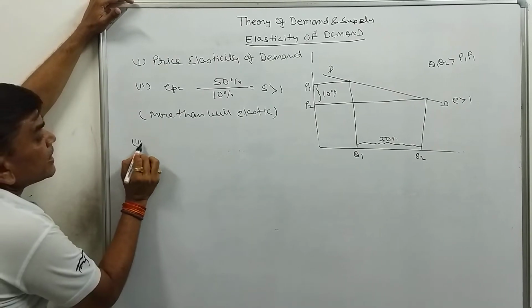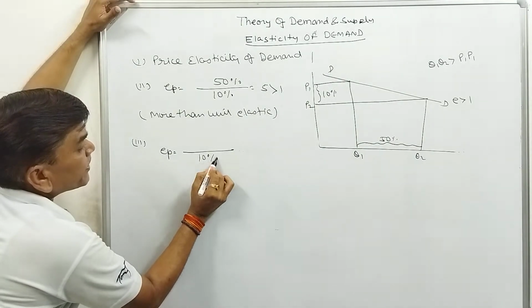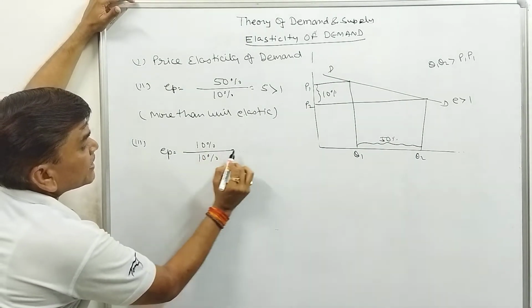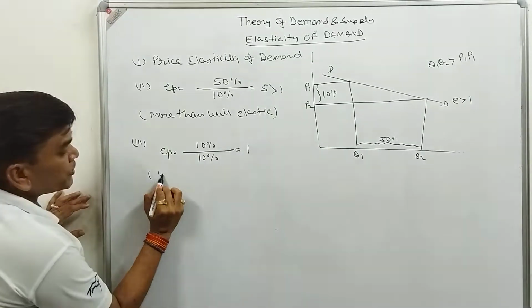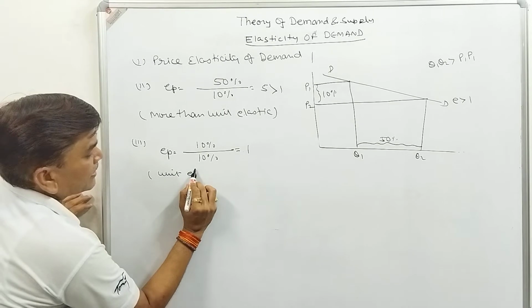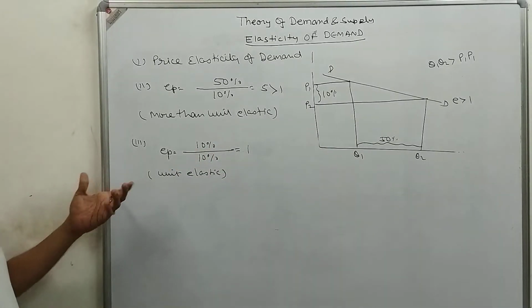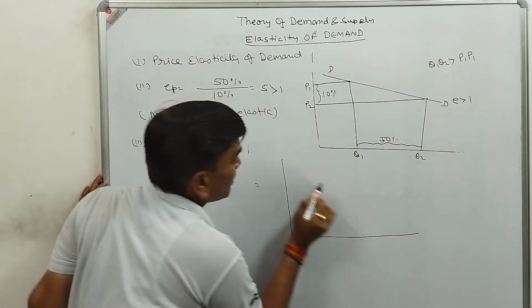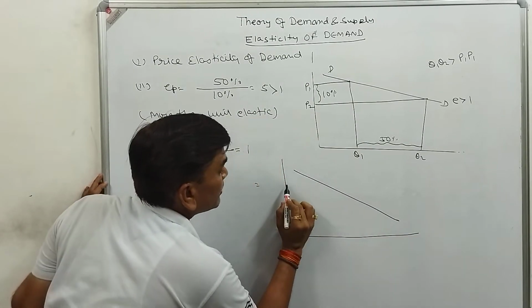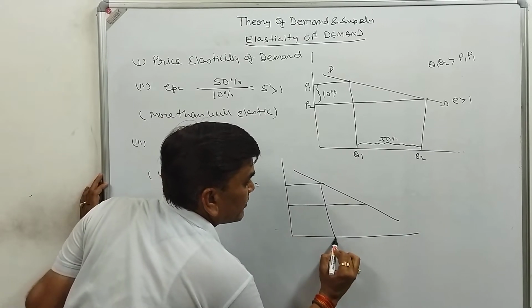Third condition, it may be possible to have a 10% change in price and an equal 10% change in demand. So the elasticity is 1. We will say it's unit elasticity, because this is equal to 1. So in equal to 1, the change in both is equal. The change in price and change in quantity is equal.